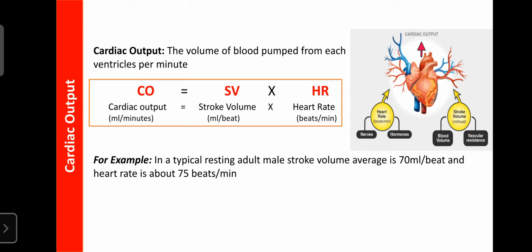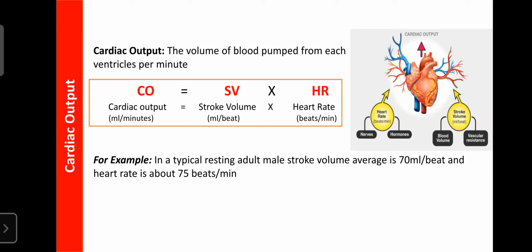The formula for cardiac output is CO equals SV times heart rate. CO means cardiac output, and its unit is ml per minute. You should remember this. SV means stroke volume, which is ml per beat. Then heart rate, HR, is beats per minute.